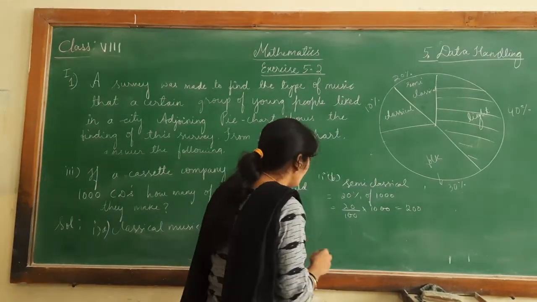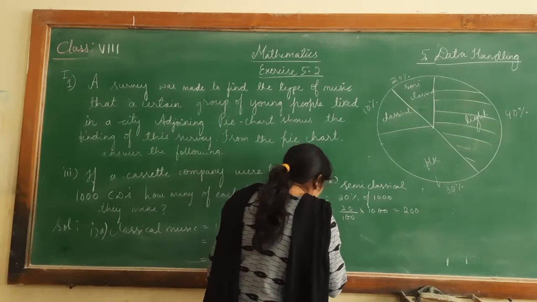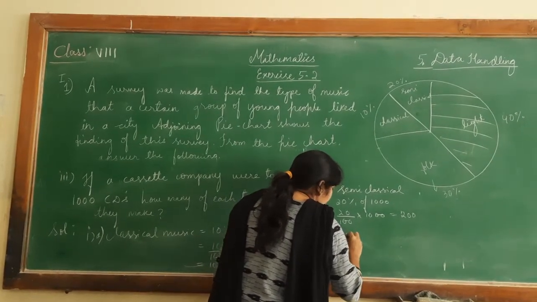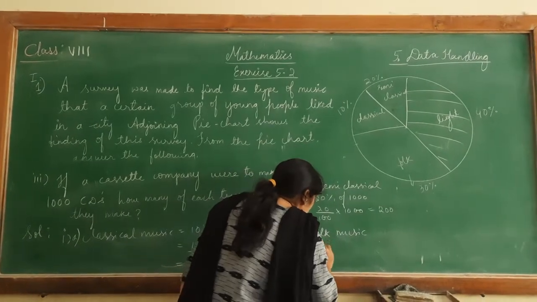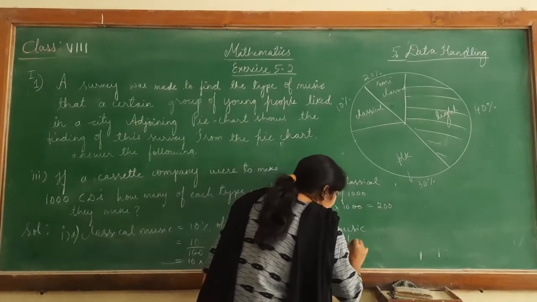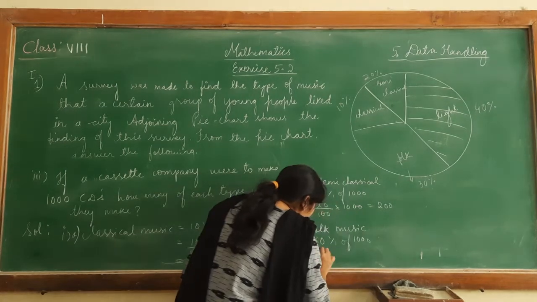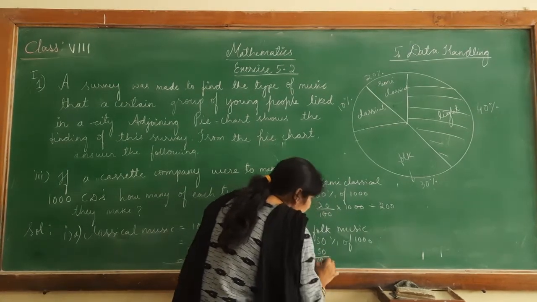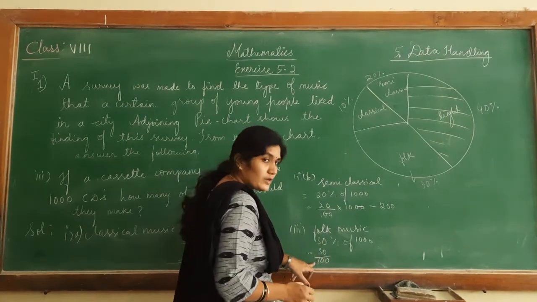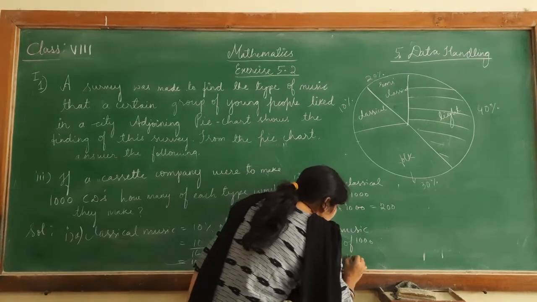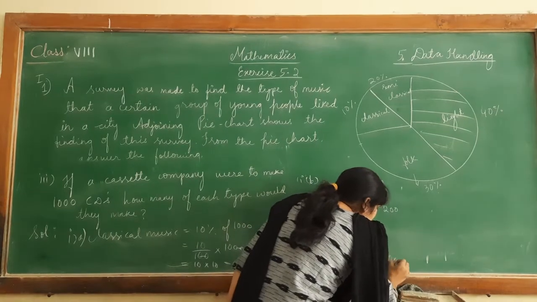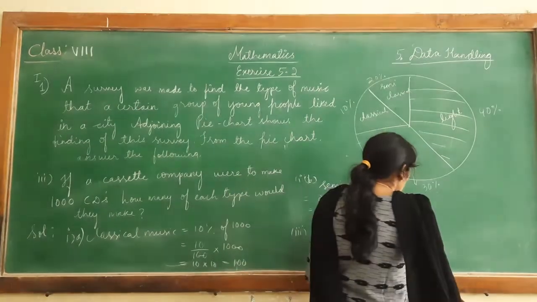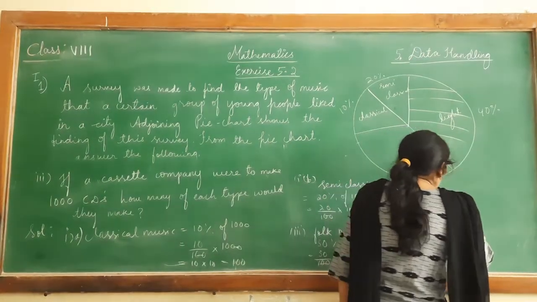Now the third one is folk music. Folk music is liked by 30%. So 30% of 1000 is 30 by 100 into 1000. Cancelling the zeros, 30 into 10 is 300. And the last one, the fourth, is light music.